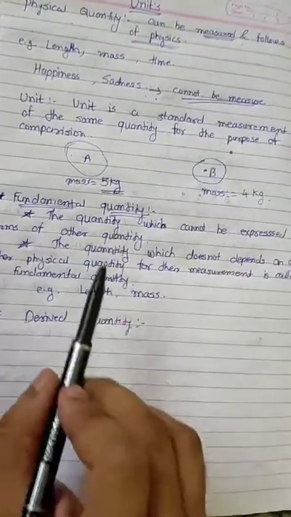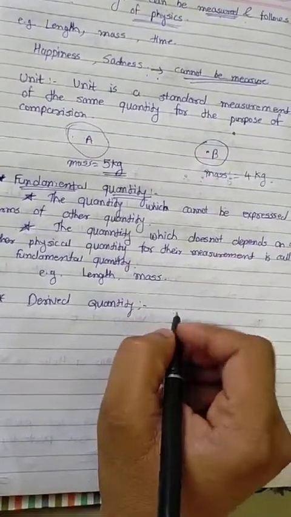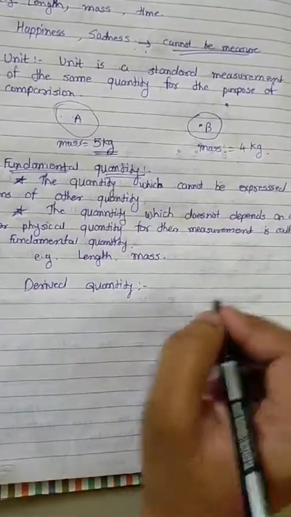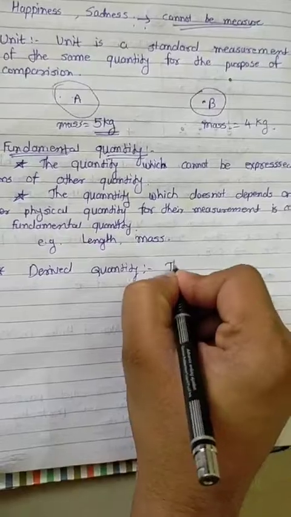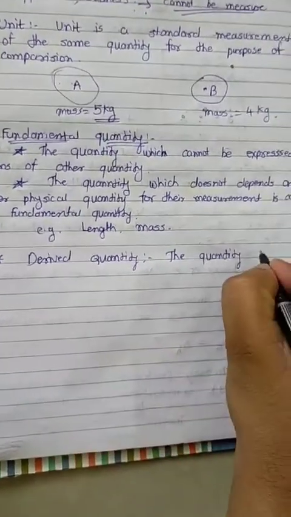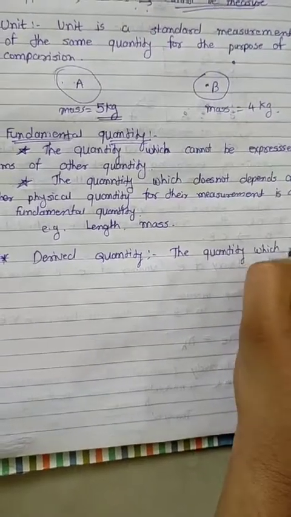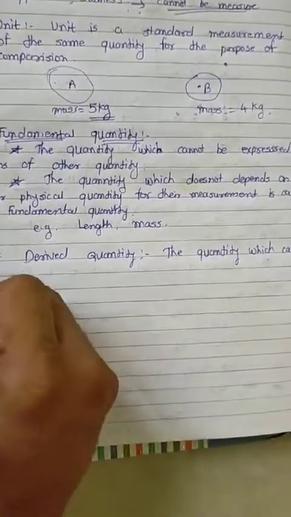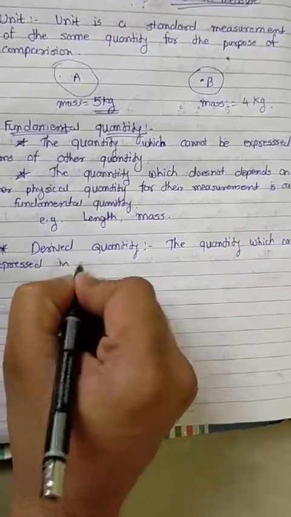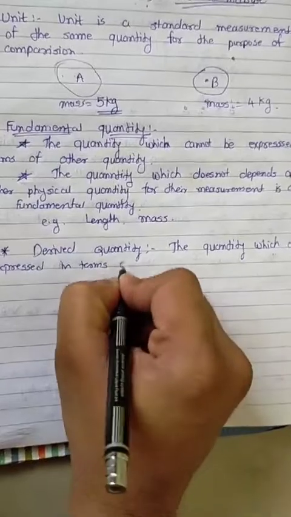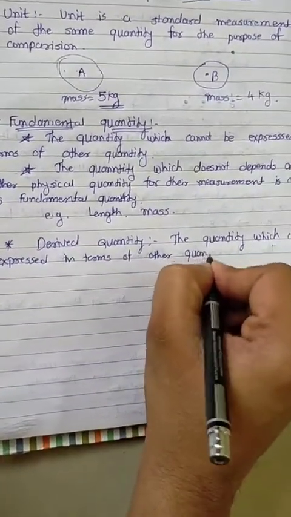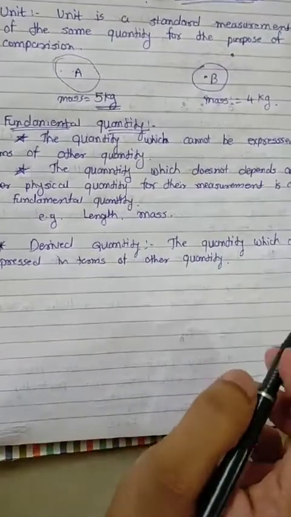That means the quantity which can be expressed in terms of other quantity is called a derived quantity.